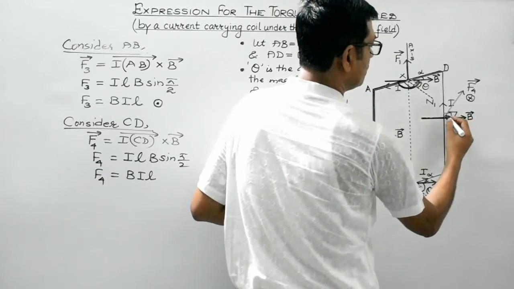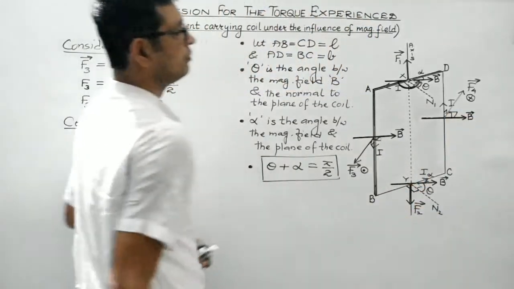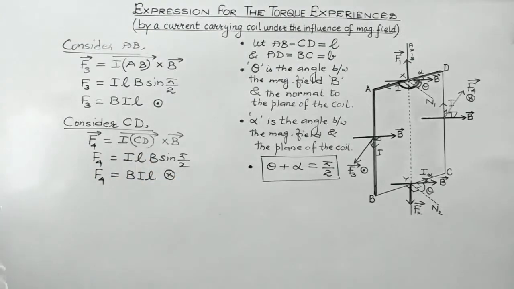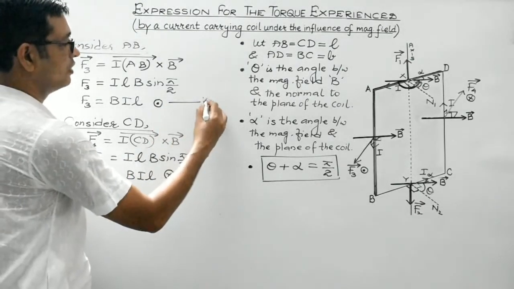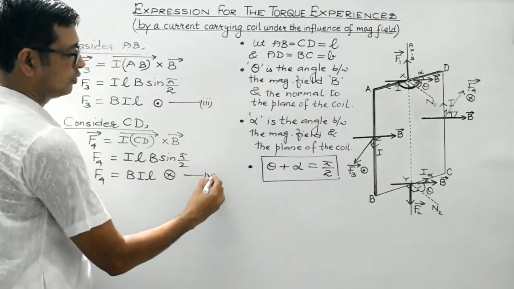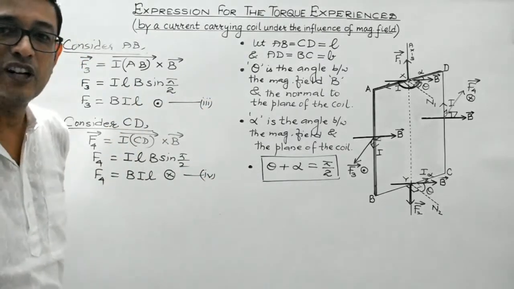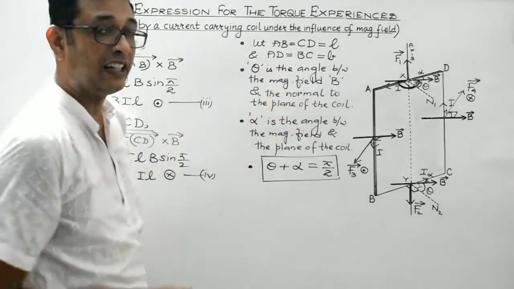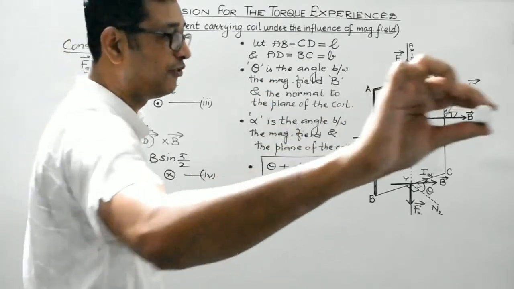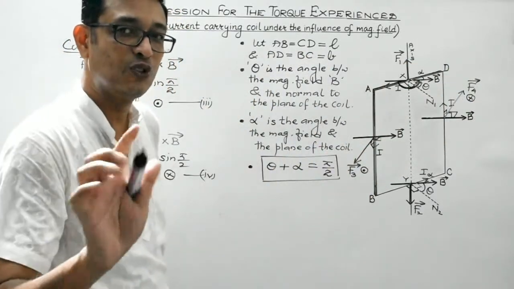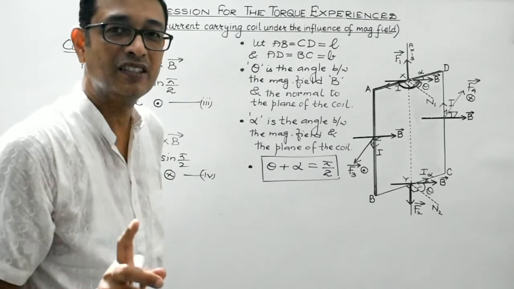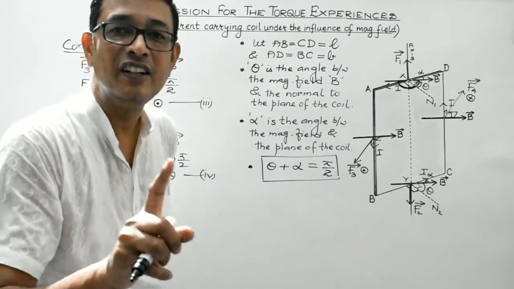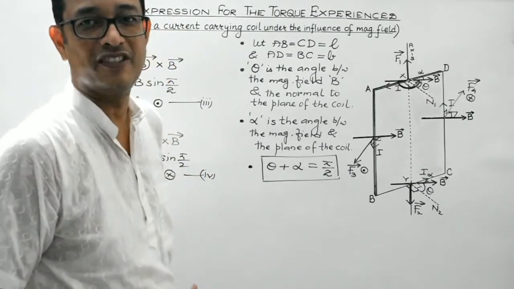All three are mutually perpendicular to each other, right? So students, the direction is inwards. Now concentrate on these two equations, third and fourth. No doubt, F3 and F4 are equal in magnitude. They are also oppositely directed, one in the outward direction, F4 in the inward direction. But the most important point to remember is that F3 and F4 are not acting along the same line. Actually, they have different lines of action.